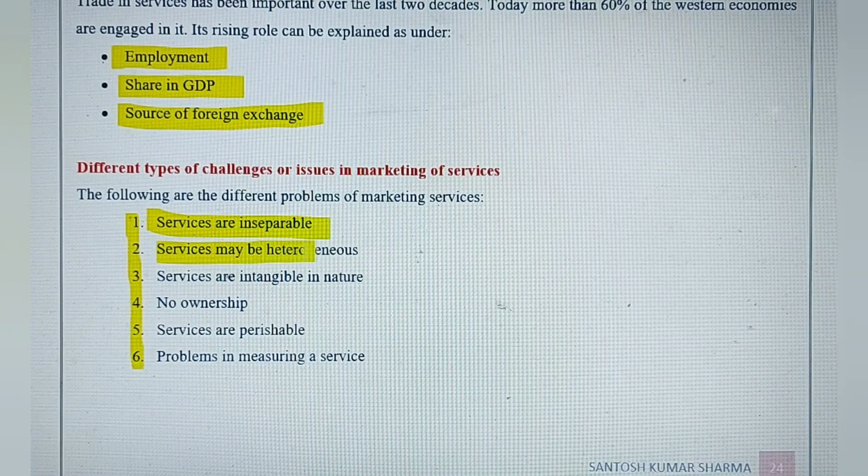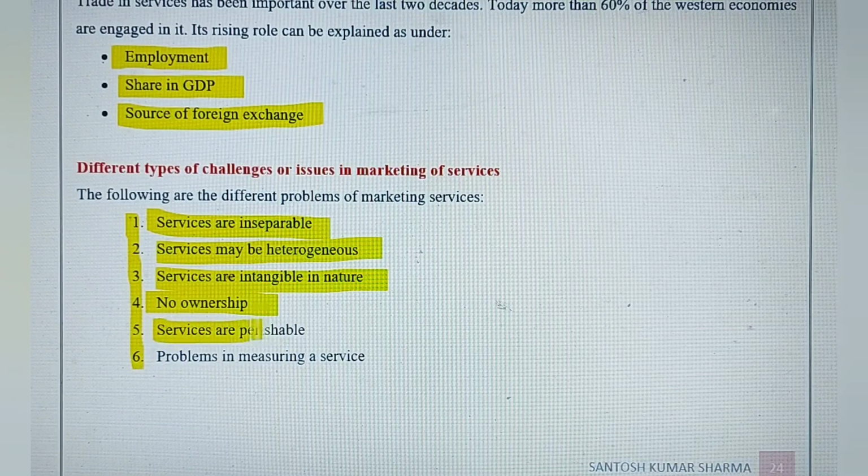Then there may be heterogeneous services, like different service providers offer different types of services, and they are intangible in nature. You cannot see, feel and touch, and you cannot transfer the ownership of the services. It belongs to the service provider. And the services are perishable, like they are only visible as long as the service provider is there with you, and after that it perishes.